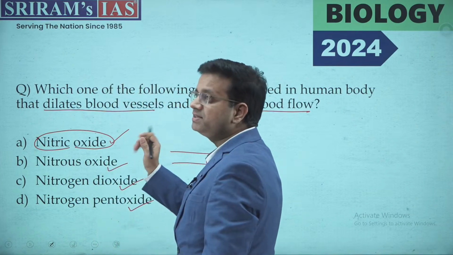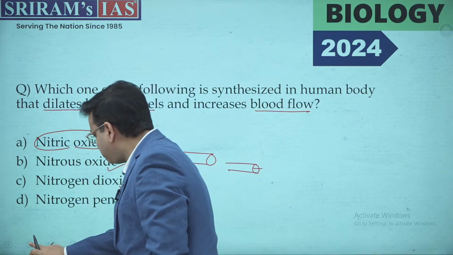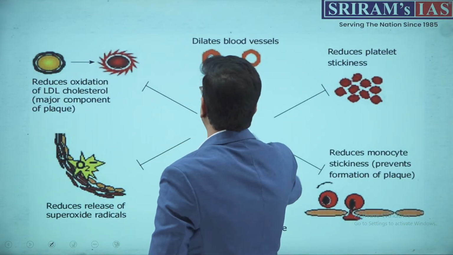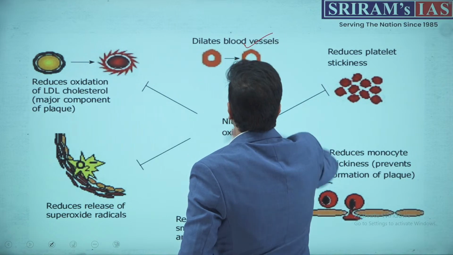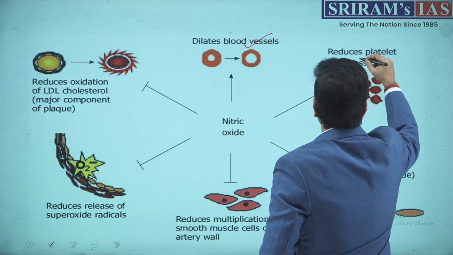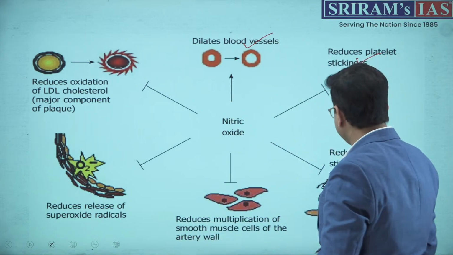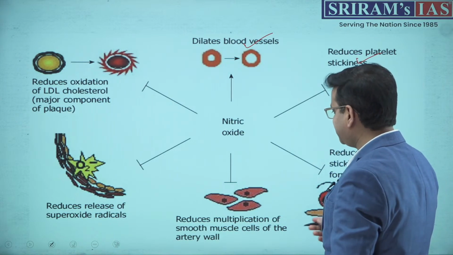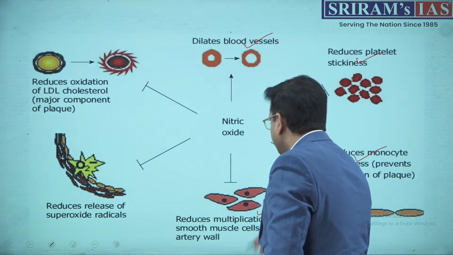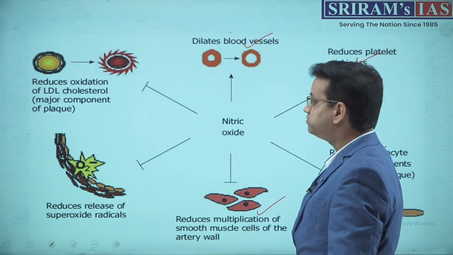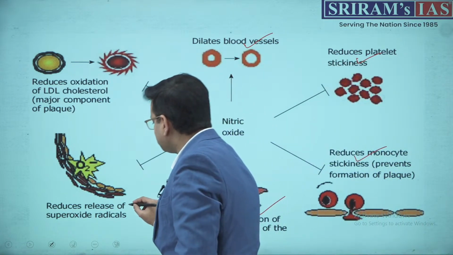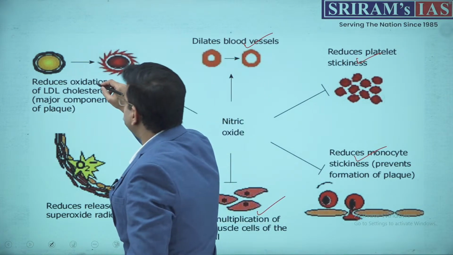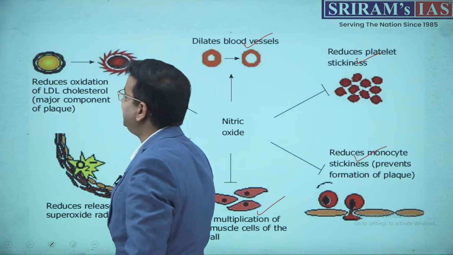There are some other things you also need to know: the important features of nitric oxide in the human body. First, it dilates the blood vessels. It also reduces platelet aggregation. Other than that, it reduces monocyte adhesion, reduces multiplication of smooth muscle cells of the arterial wall, and last but not the least, it reduces superoxide radicals and the oxidation of LDL cholesterol.